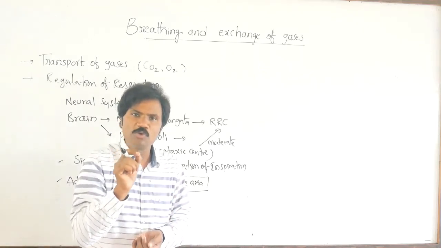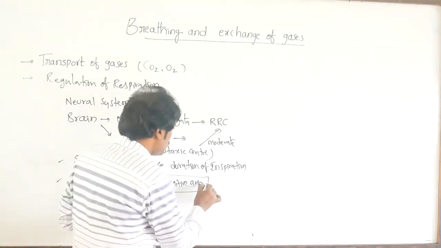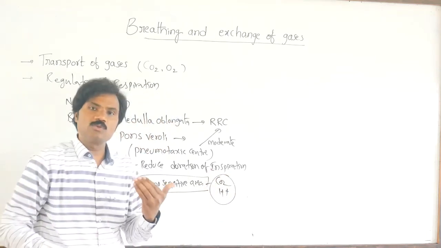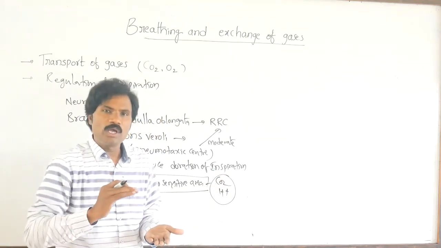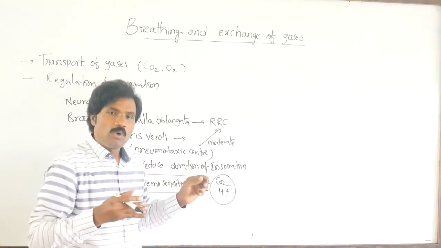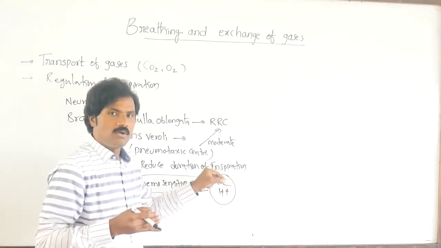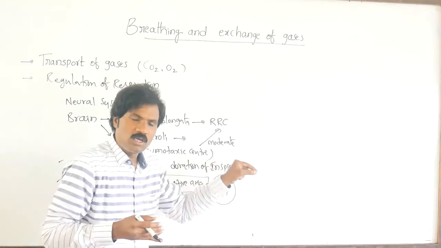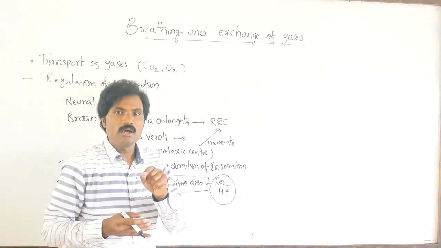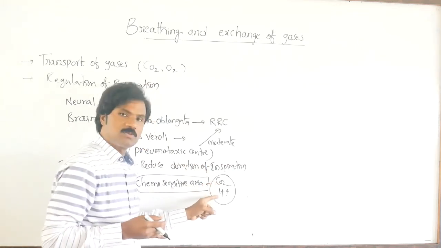This chemosensitive area is highly sensitive to carbon dioxide as well as H plus ions. Whenever the concentration of these substances increases, immediately it sends signals to the respiratory rhythm center. Then it regulates and eliminates such substances, that means carbon dioxide, H plus and so on.